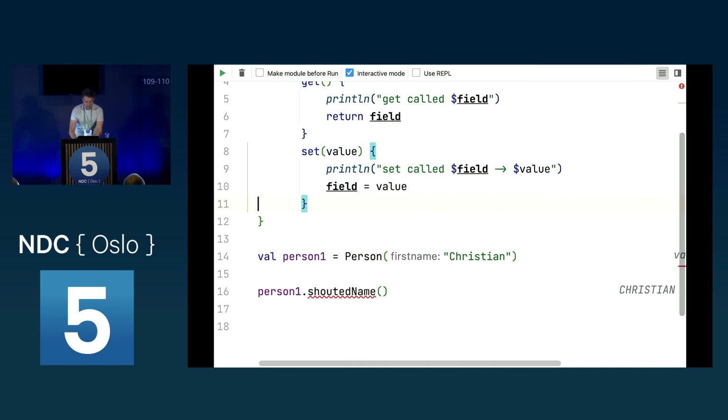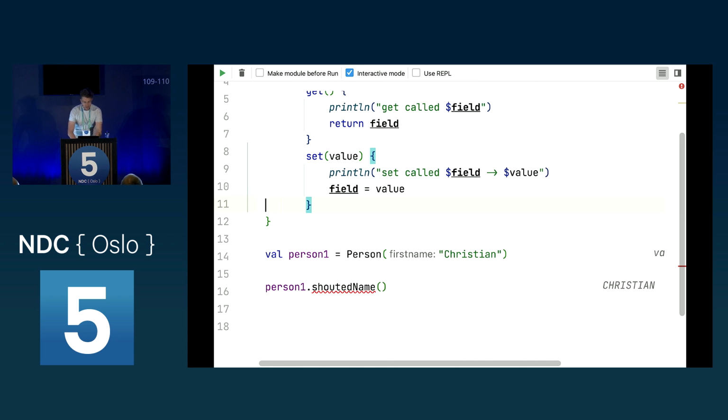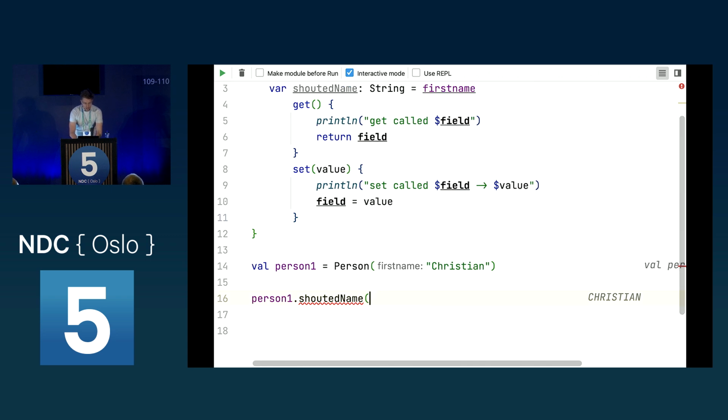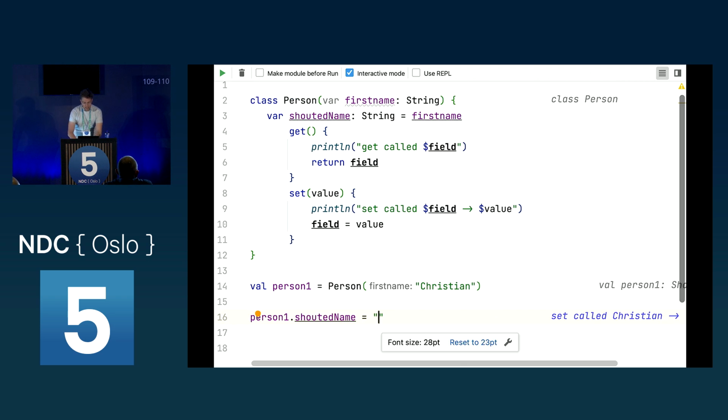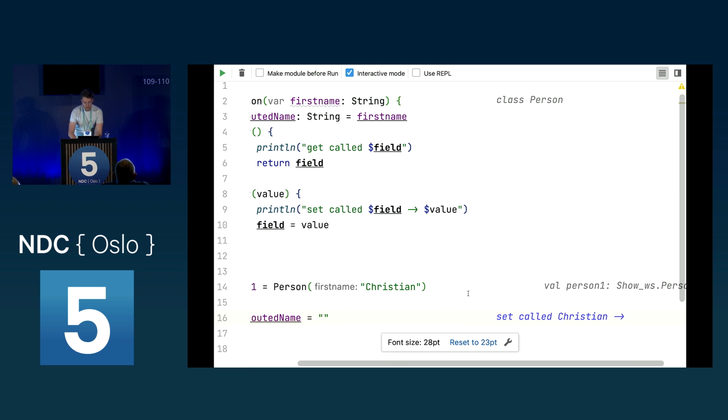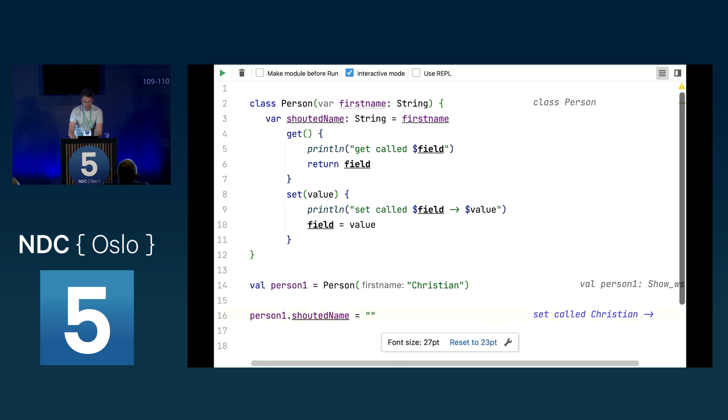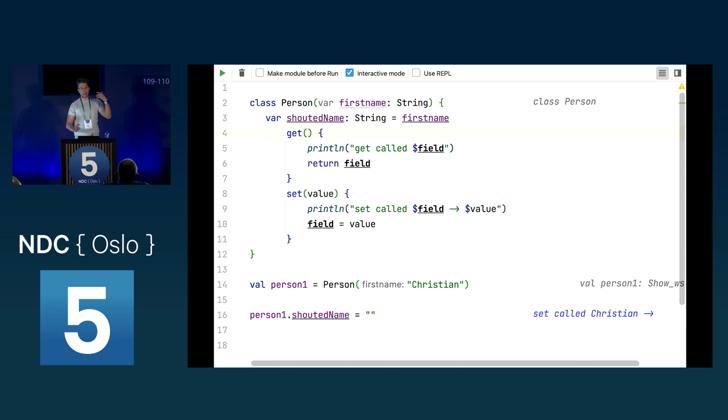Now, if I access here shouted name, then as we can see, this returns my name in uppercase. If I now set this to something else, we can see that set was called from Christian to empty. So as we can see, this works, but this is how get and set works under the hood without you providing something. It just returns the field or sets the field.